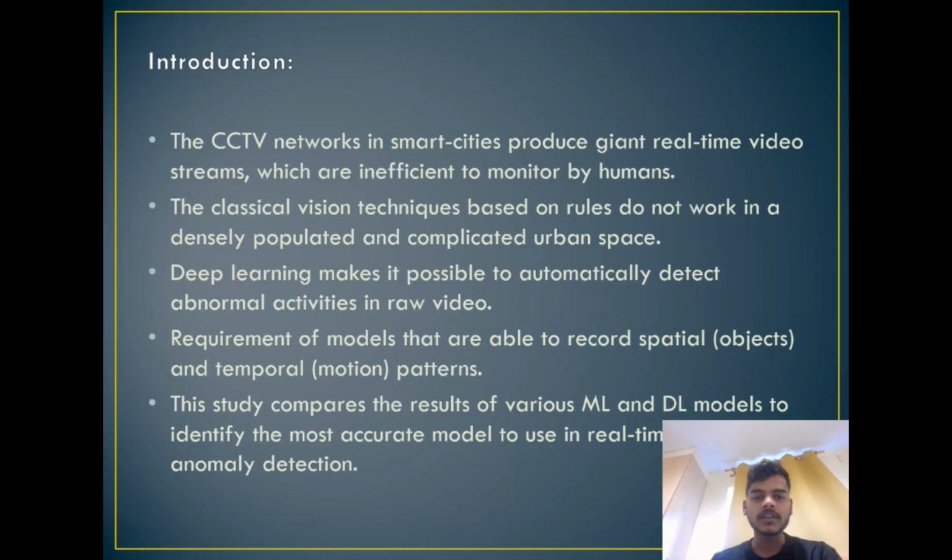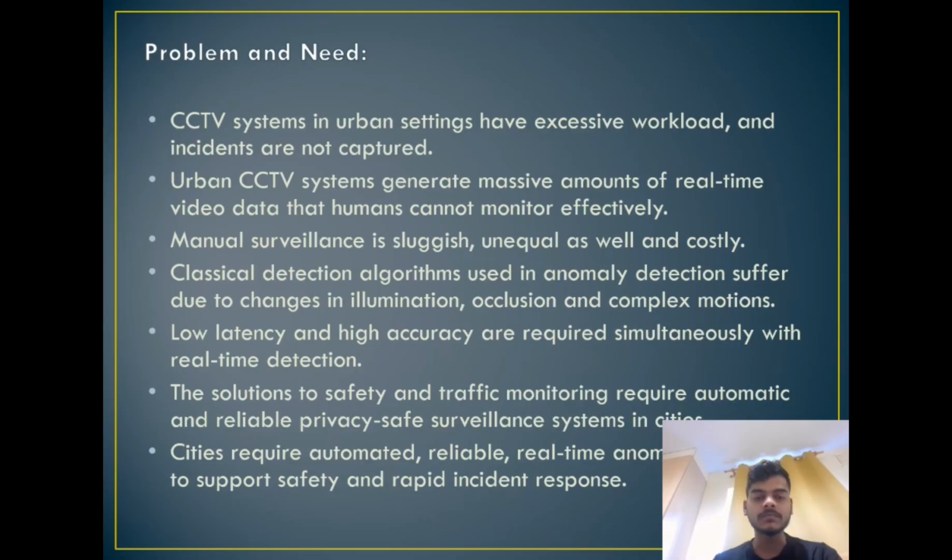So there is a clear need for automated systems that can understand both spatial information, what objects look like, and temporal information, how objects move over time. My study compares different machine learning and deep learning models and evaluates which of them is best suited for real-time anomaly detection. Next, problem and need.